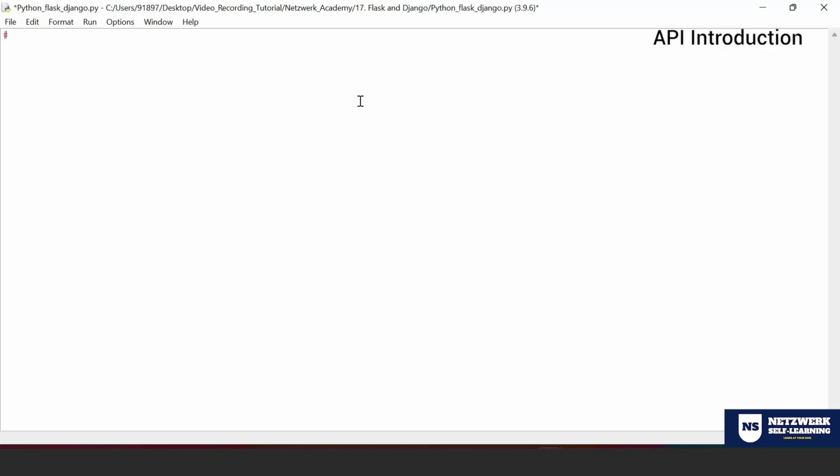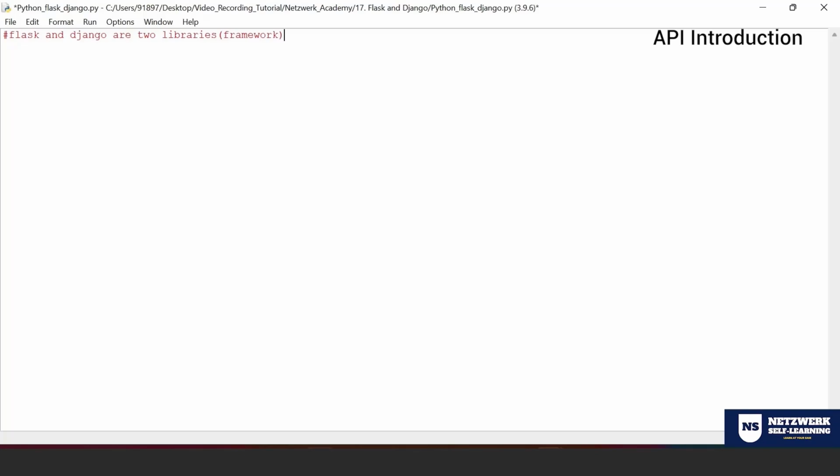Okay. So as we know, Flask and Django are two libraries. Preferably, you can call them a library. Of course, they are frameworks, but we're going to use them as a library. What does it mean? If you want to use these two frameworks, you need to make sure that you download them in your command prompt in your system.